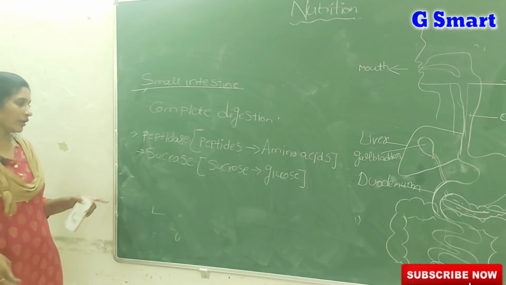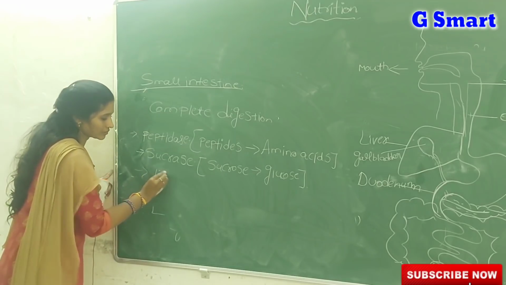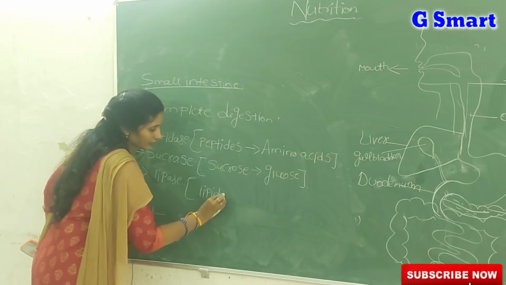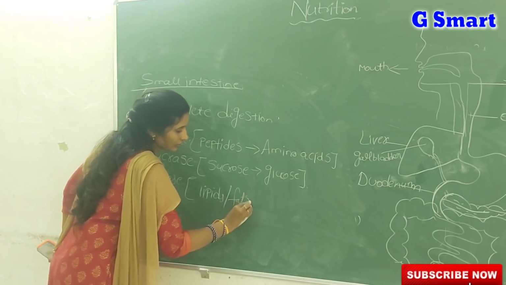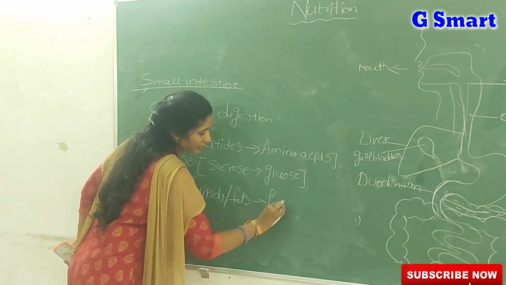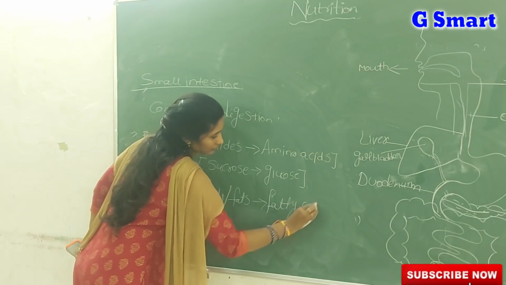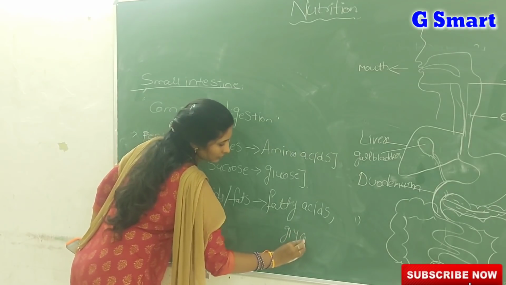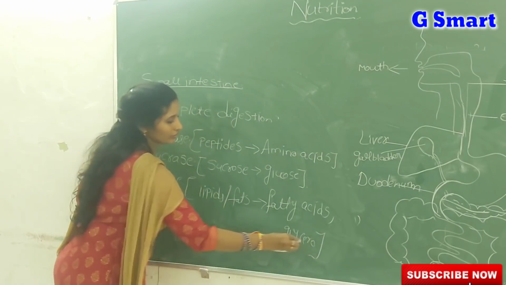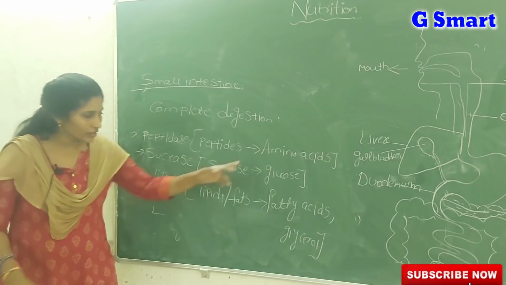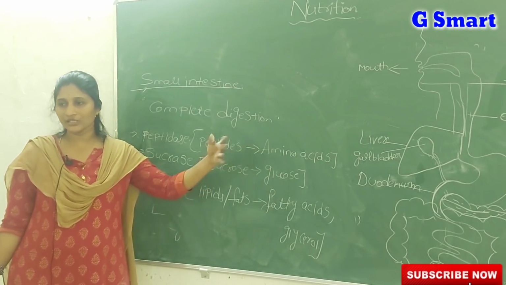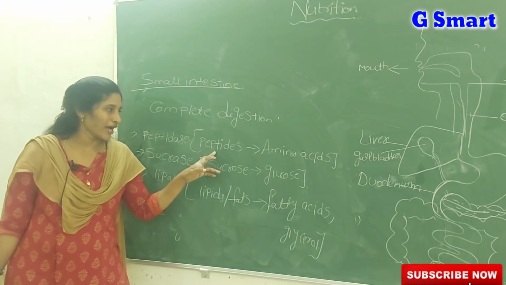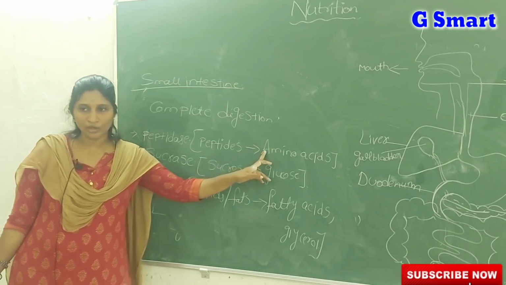Lipids and fats are both the same. So when the food components are converted into these forms, we can say the process of digestion is completed. Here the peptidase enzyme converts partially digested proteins or peptides into amino acids.